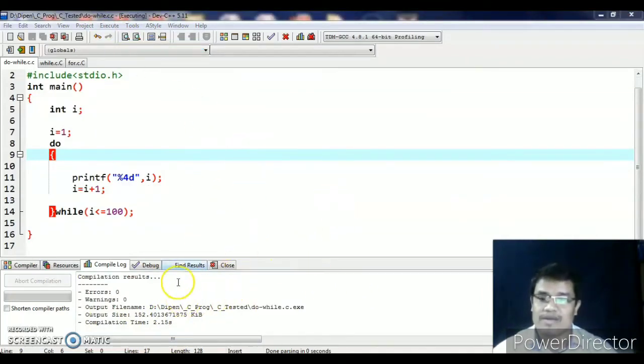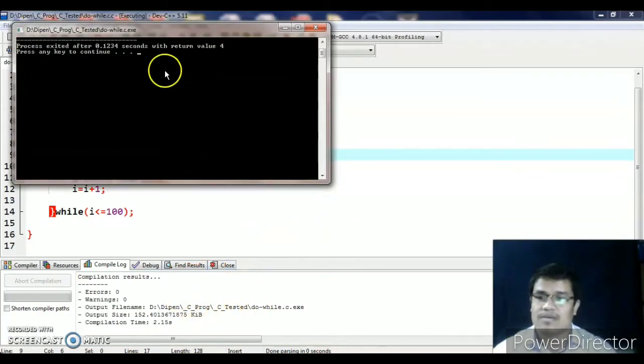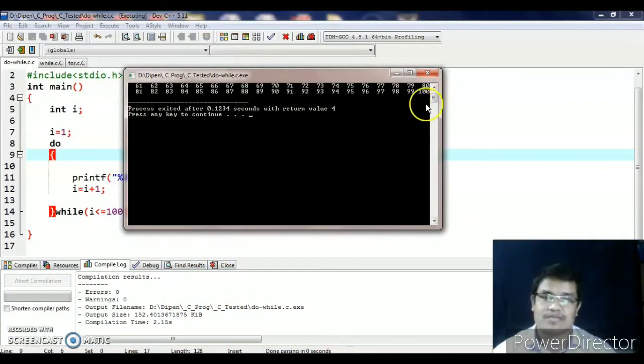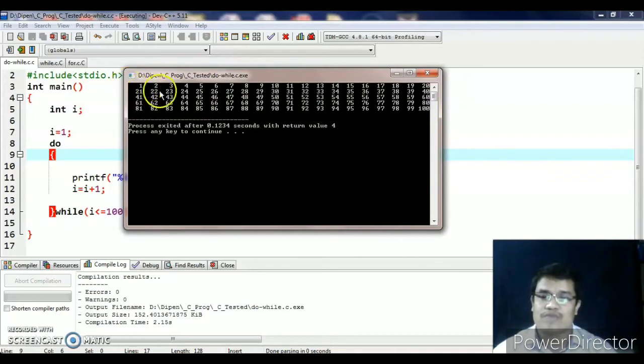So while running, this program is done. What is the program? The output is 1, 2, 3, 4, 5, 6 like this up to 100. Why? Because the program is saying that we have to print 1, 2, 3 up to 100. 101 is not printed here.